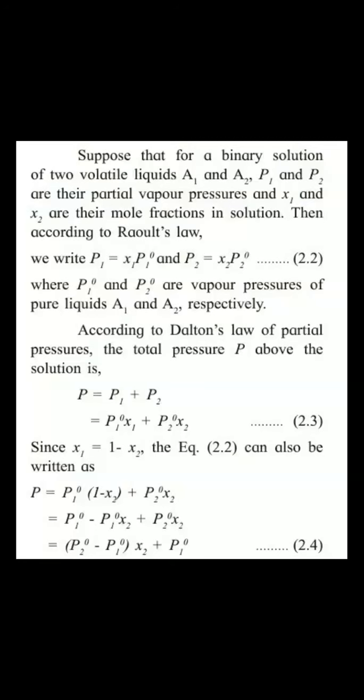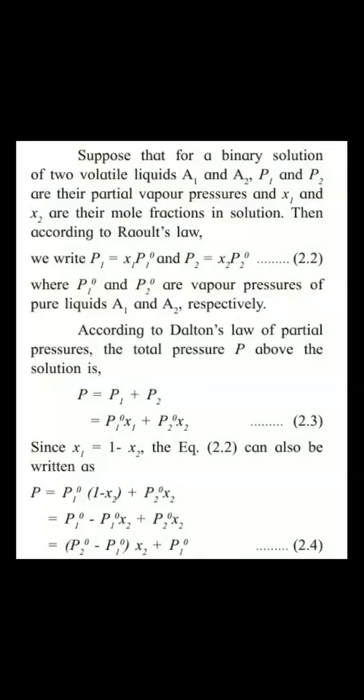According to Dalton's law of partial pressure, the total pressure P above the solution is the sum of partial vapor pressures of the components, that is P1 plus P2. According to Raoult's law, P1 is equal to X1 into P1 naught and P2 is equal to X2 into P2 naught, that is P is equal to P1 naught into X1 plus P2 naught into X2.